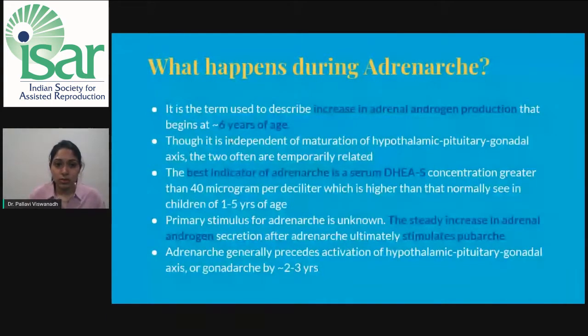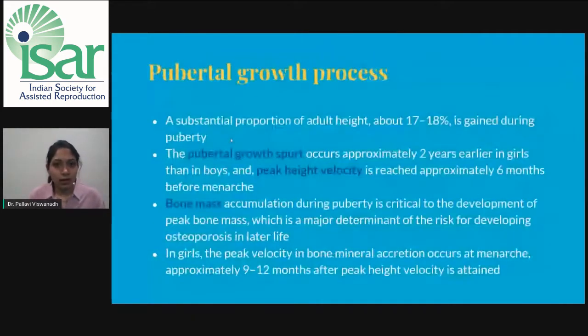Pubertal growth process. A good proportion of the adult height, that is about 20%, is gained during puberty. The pubertal growth spurt occurs approximately 2 years earlier in girls than in boys, and peak height velocity is reached approximately 6 months before menarche.